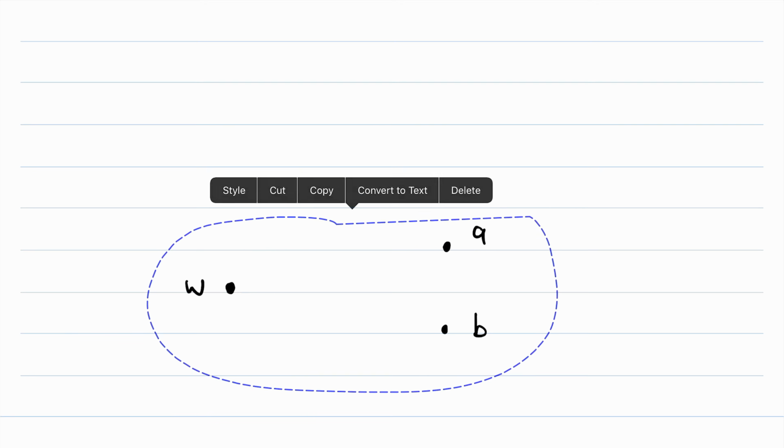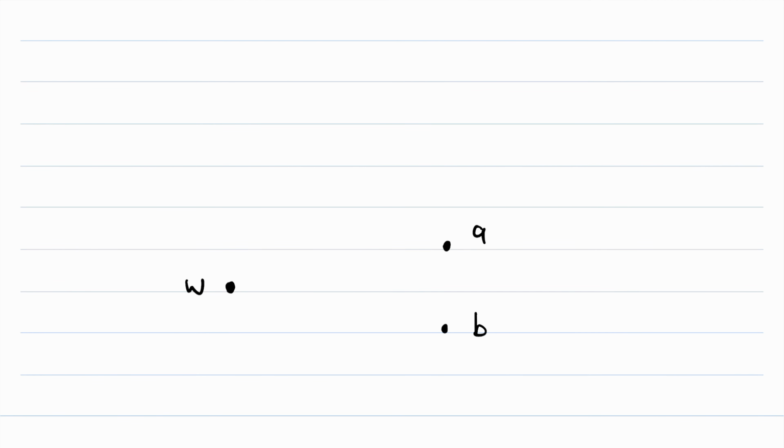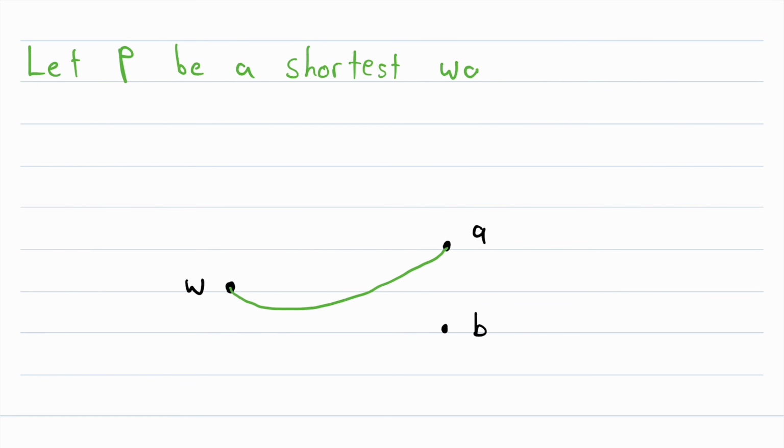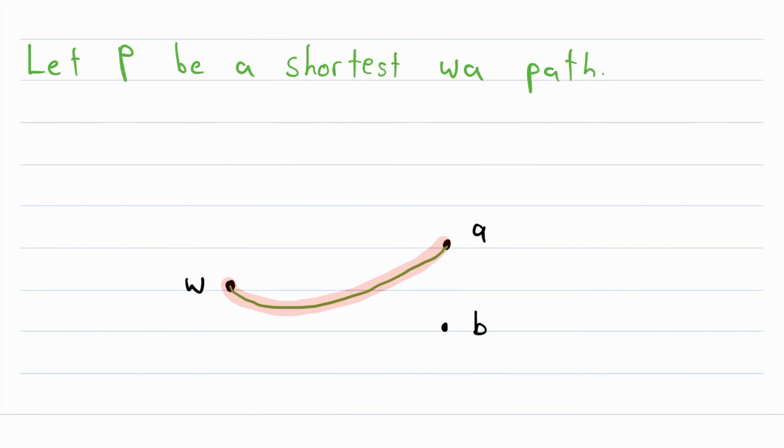So because of all that, we can draw this beautiful diagram that we'll use to illustrate the rest of the proof. Let's say we've got our vertices W, A, and B. The whole family's here, and I'll move this down just a little bit. Remember that G is a connected graph, so there is some shortest path from the vertex W to the vertex A. We'll call that path P. So let P be a shortest WA path. So this just means that there is no shorter way to get from W to A. There might be another way that's just as short, but there is no shorter way.